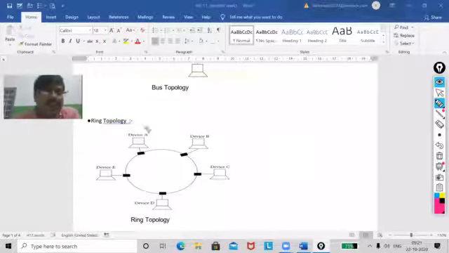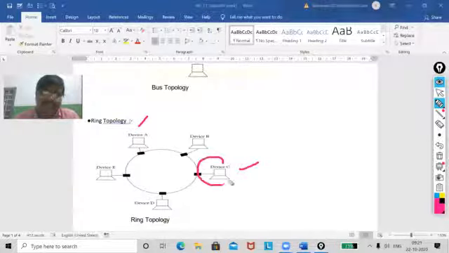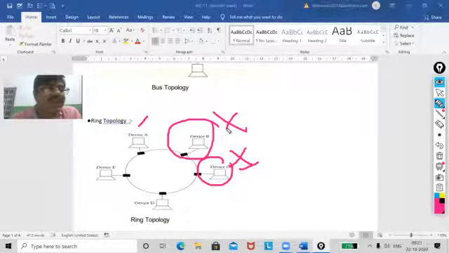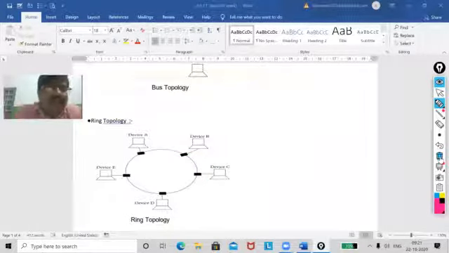How? Suppose device A is going to send a message to device C. Device C has not got the message. It may be either device C is faulty or B is faulty. Okay. Now, next one is the disadvantage.